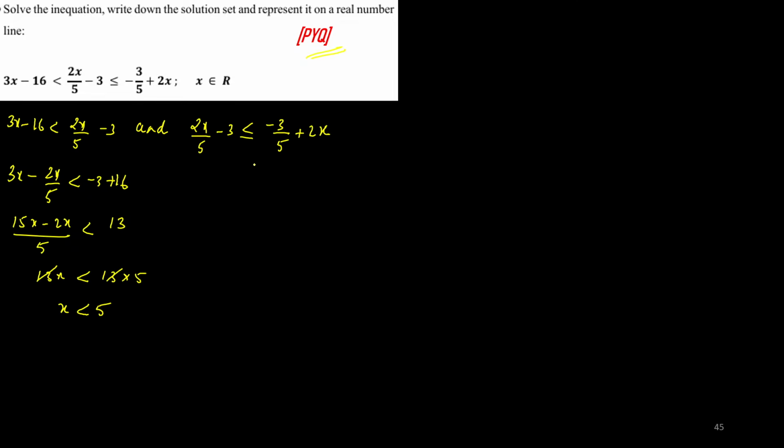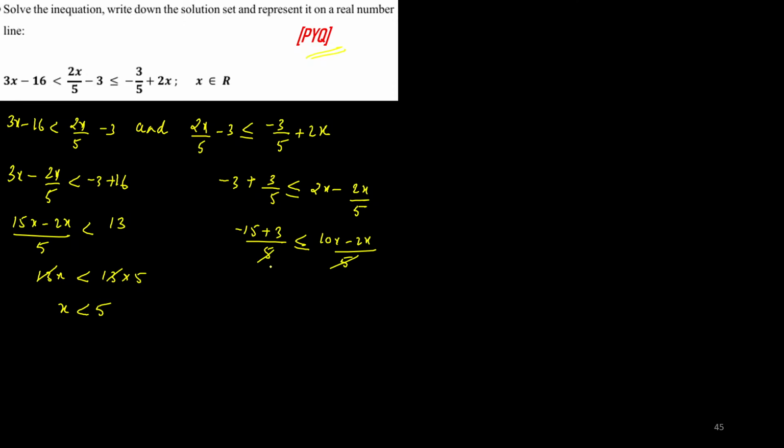Now let us take this side. Minus 3, plus 3 by 5 smaller than or equal to 2x minus 2x by 5. Minus 3 is here, plus I have taken 2x, I have written minus, right? So this is minus 15 plus 3 by 5 smaller than or equal to 10x minus 2x by 5.